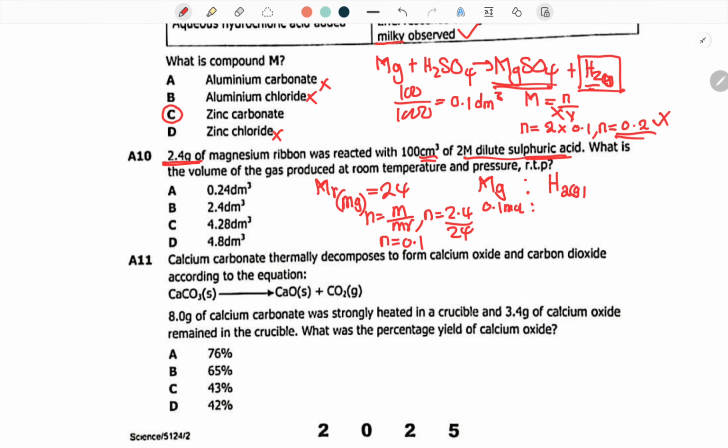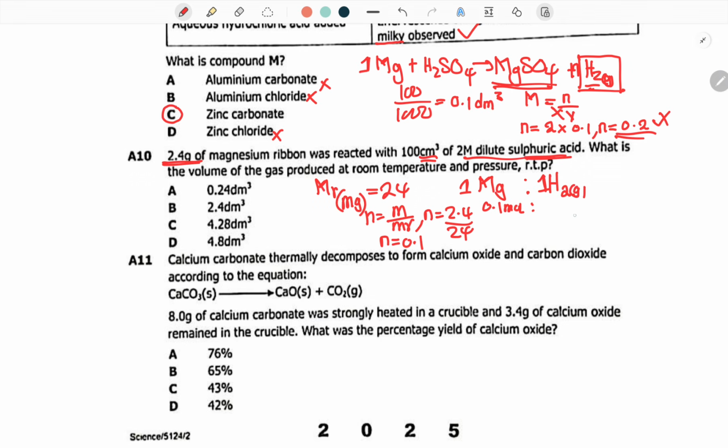Let's forget about this first. Then 0.1, we are going to compare it because it's a mole to mole ratio. Let's check the mole to mole ratio. It's 1 to 1, because there's only 1 mole of magnesium and also 1 mole of hydrogen.